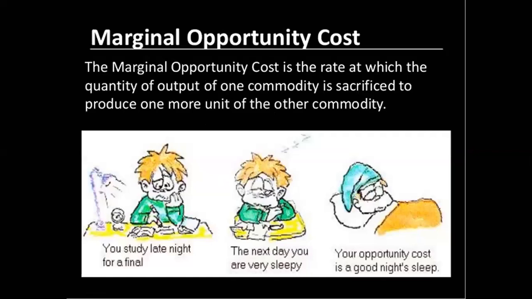Marginal opportunity cost, MOC. The marginal opportunity cost is the rate at which the quantity of output of one commodity is sacrificed to produce one more unit of the other commodity. For example, I am making two commodities together. Because resources are limited, to make more of the second commodity, how much of the first commodity did I forgo, how many units did I sacrifice. That is the marginal opportunity cost.